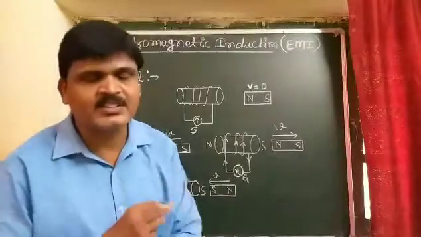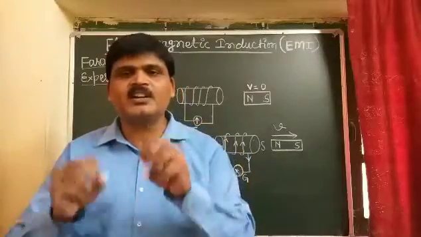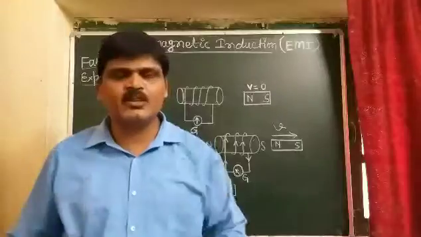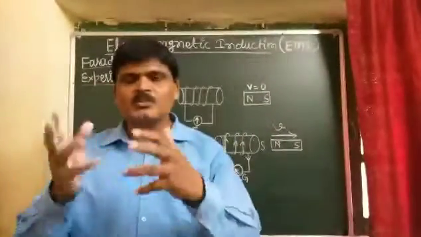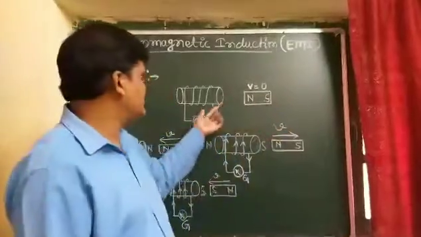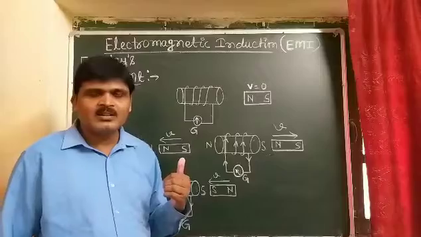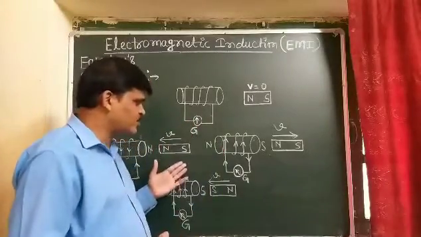So in all these experiments 1, 2 and 3, we see there is a deflection in the galvanometer. If there is deflection in the galvanometer, it means there is generation of induced current in the coil. And when there is no motion between the bar magnet and the coil, there is no deflection in the galvanometer. So there is a current which is produced in the coil.